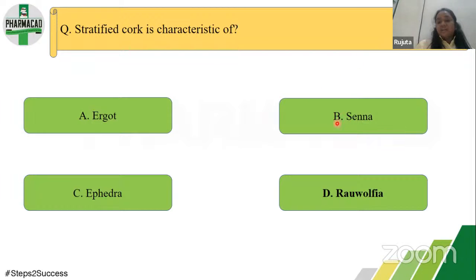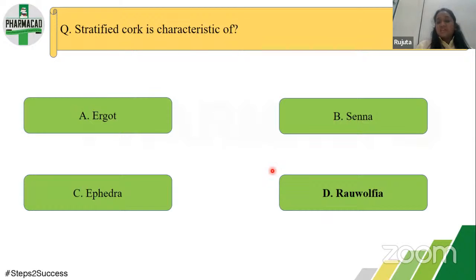Okay, now senna here is a leaf. We study the drug as a leaf. Then ephedra, we study it as a stem. And ergot is nothing but a sclerotium; we study the insect in ergot. So what is left? Rauwolfia, and Rauwolfia here is a bark, and bark has cork. So if you don't know it the first way, in the second way, think of the answer.